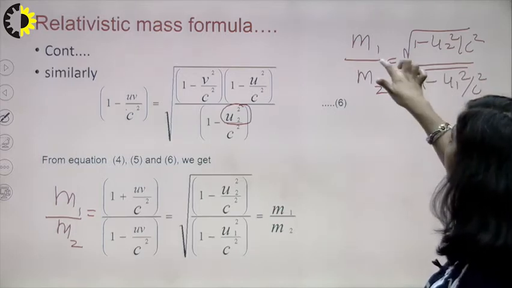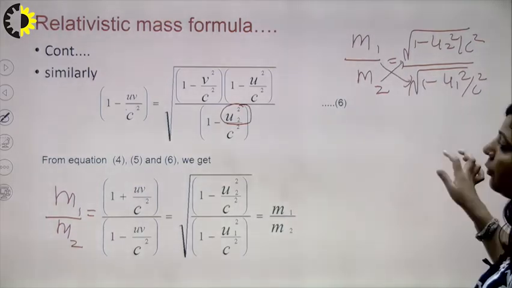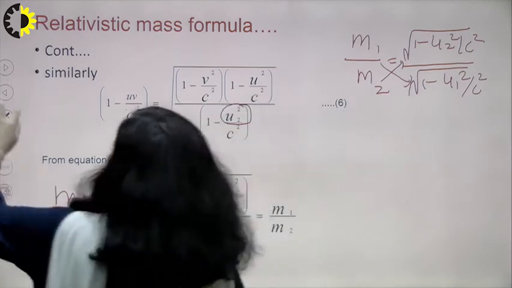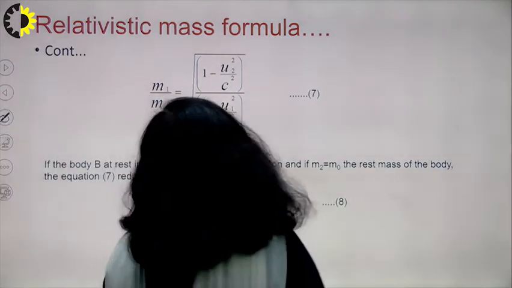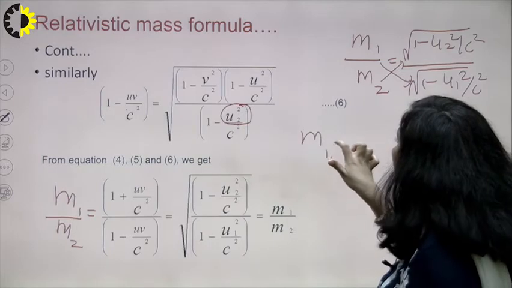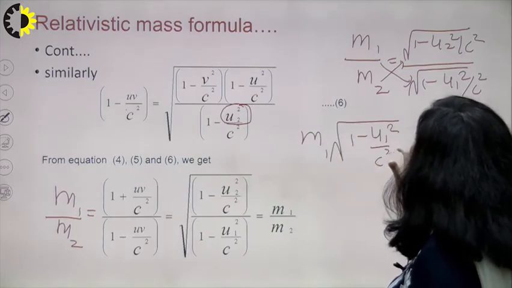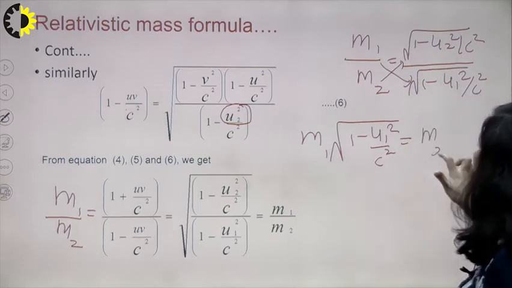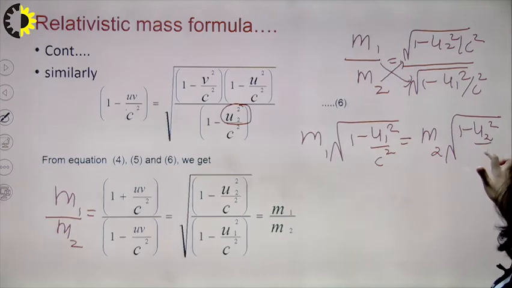Now the next point is, just cross multiply these terms. So when you cross multiply these terms, what will you get here? Let me explain how you are getting this. You are getting m1 root of 1 minus u1 square upon c square is equal to m2 root of 1 minus u2 square upon c square.